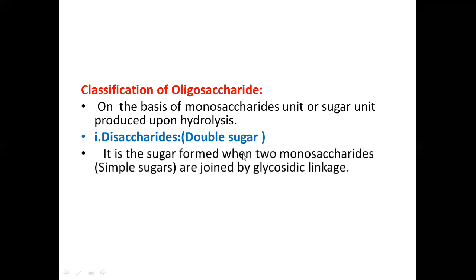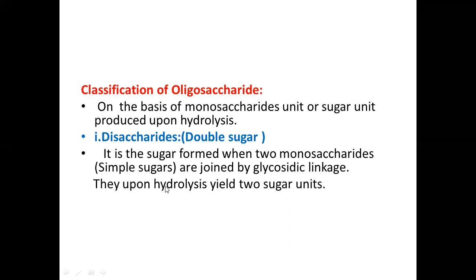It is the sugar formed when two monosaccharides, simple sugars, are joined by a glycosidic linkage. Two sugar units combine together to form an oligosaccharide, which is called a disaccharide. And which type of bond links those two sugar units together? That type of bond is called a glycosidic linkage. Glycosidic linkage is a type of linkage which holds two sugar units together. They upon hydrolysis yield two sugar units.